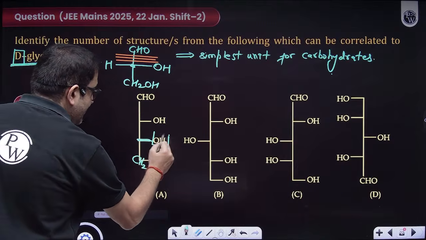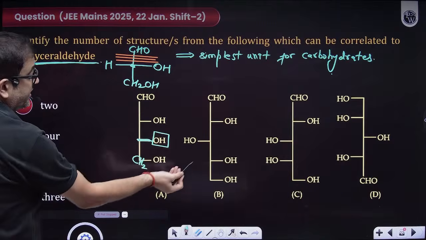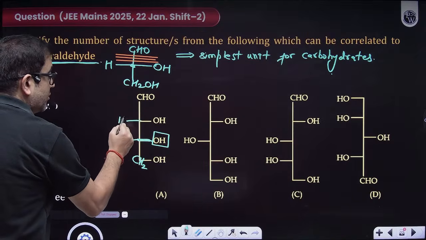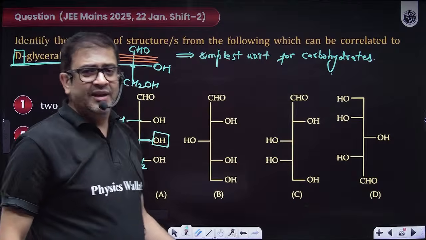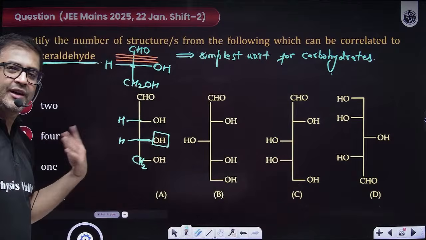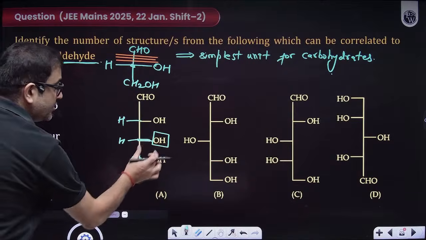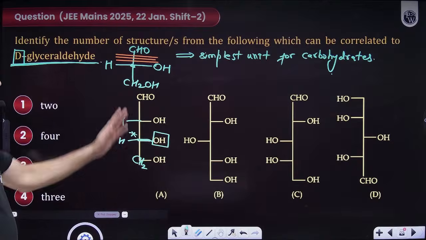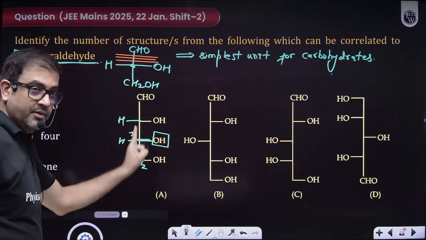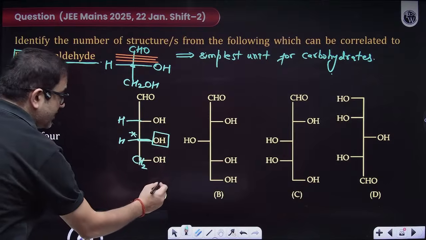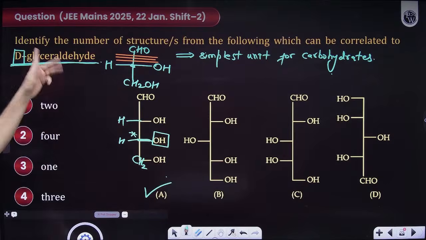Does my last chiral carbon have OH on the right side? Yes, because if it is not mentioned, that means here it will be H. The question is just playing with you, because carbon always forms 4 bonds, so the next one will definitely be H. The last chiral carbon is this, and it has OH on the right. Is it a true Fisher? Yes, because the main chain is over here and the last chiral carbon has OH on the right side. So yes, this is a true D form.